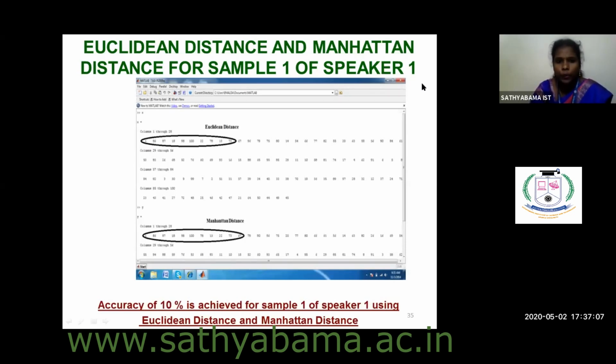So I have marked Euclid, this is the value for Euclidean distance, this is the value for Manhattan distance. So likewise, instead of just giving the numbers, I have given this group is for this distance calculation, this group is for this particular distance calculation. So likewise, you highlight your simulation screen so that the audience will know what you have projected. The same way, after this figure also, I have given an inference.